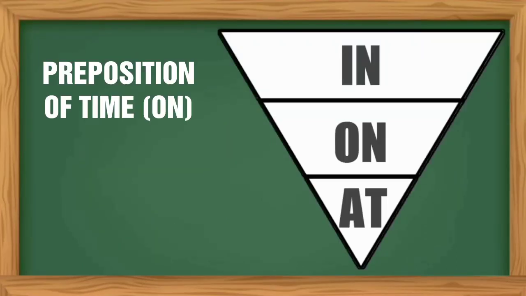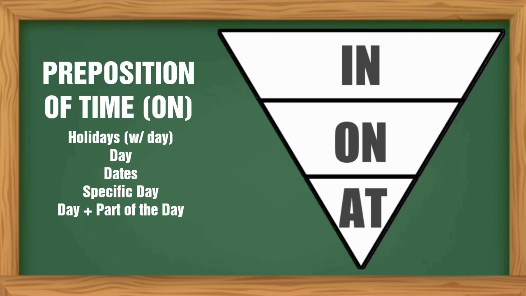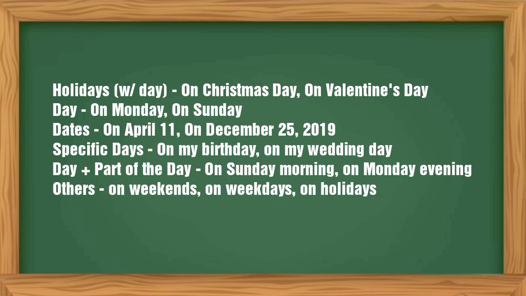As a preposition of time, since on is more specific, it is usually about holidays with a day, dates, specific day, or day plus part of the day. Here are examples of the use of on as a preposition of time.